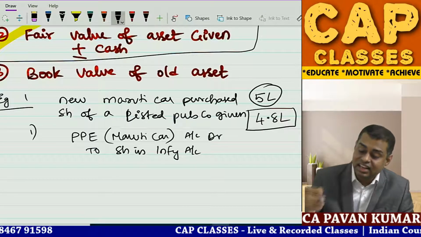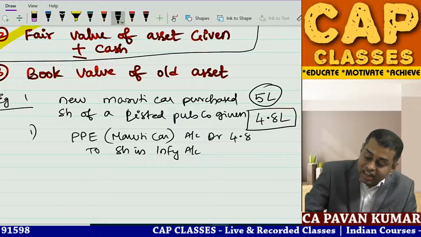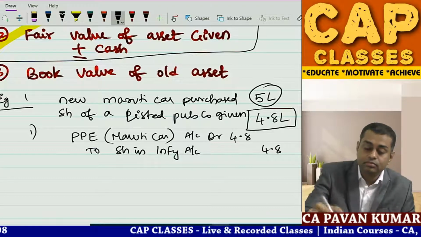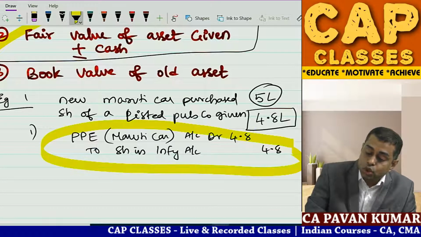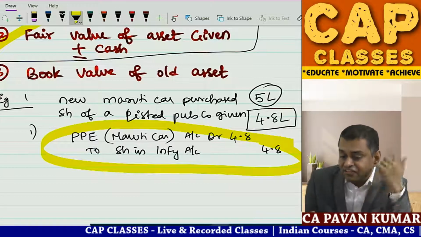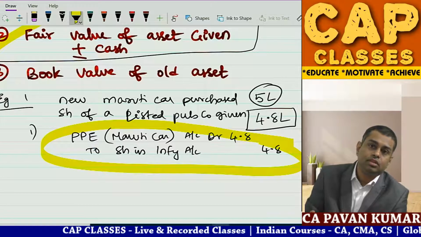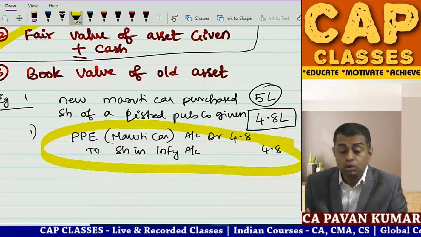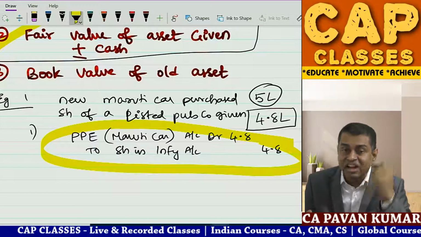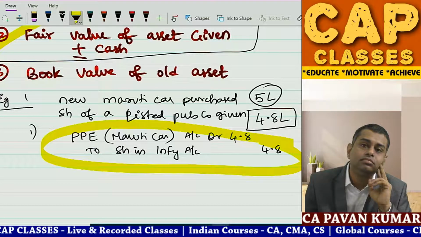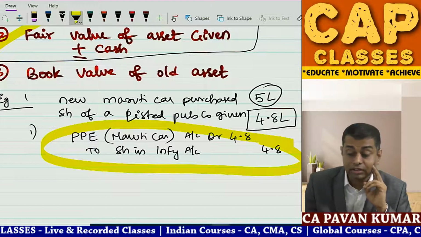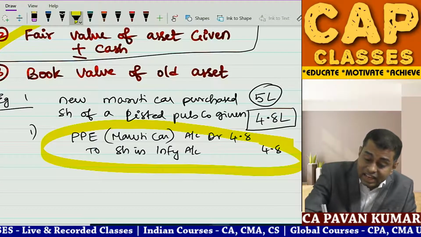The answer is 4.8, correct. First preference to the fair value of the consideration given. You understand? Next, second example.